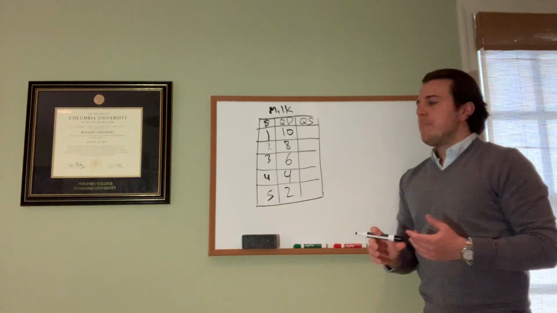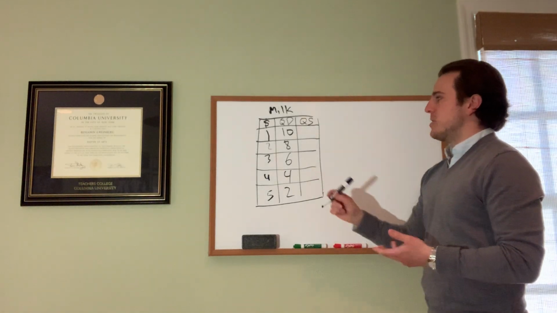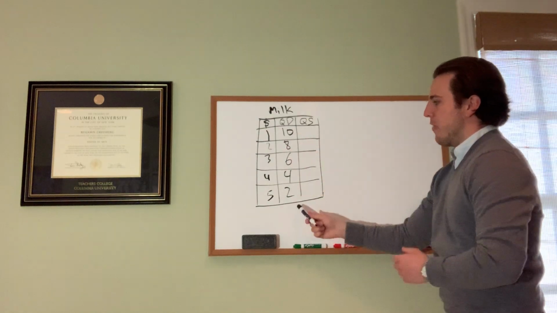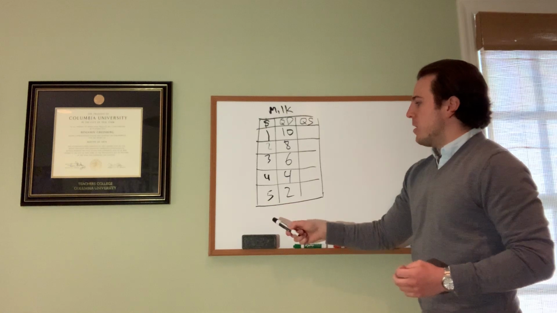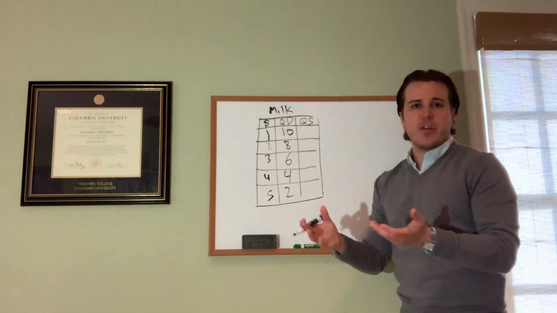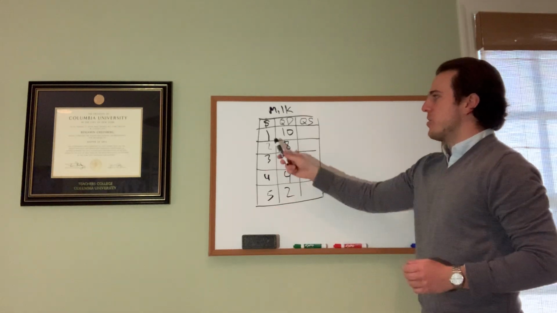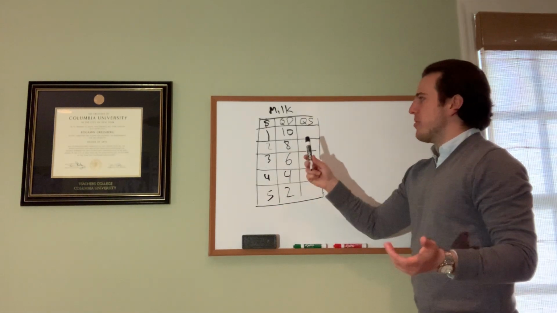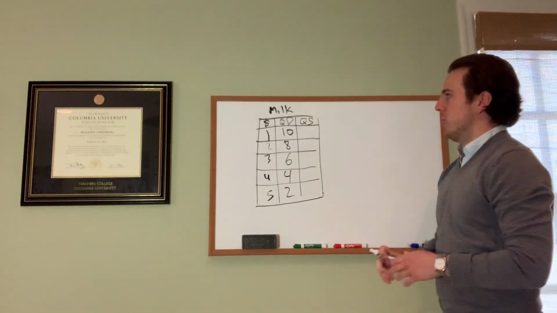Why? Because milk has perfect competition in the sense that if this store is not selling at a certain price, you could go elsewhere, right? It's not the only place offering it. So if they raise the price to $5 for milk, 2,000 people might still think it's worth it, but many more people wouldn't. And on the flip side, obviously, if this place was offering milk for $1, 10,000 people would be rushing in to try to buy this cheap milk.